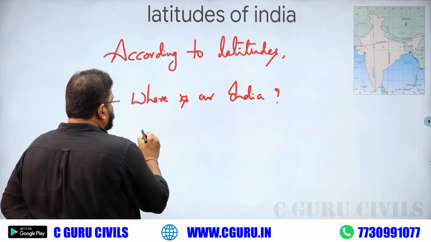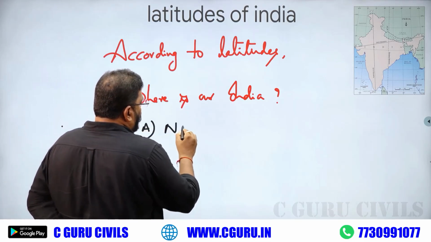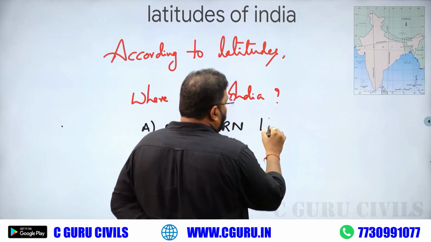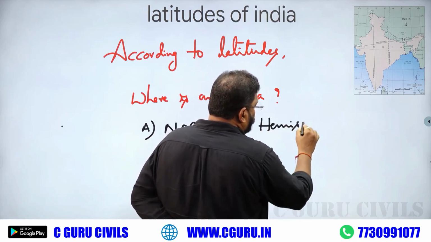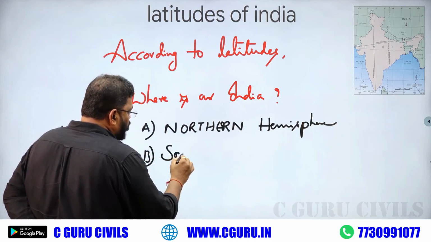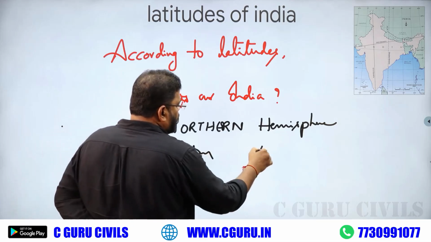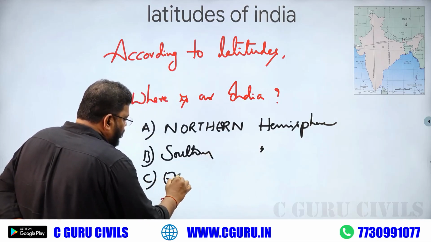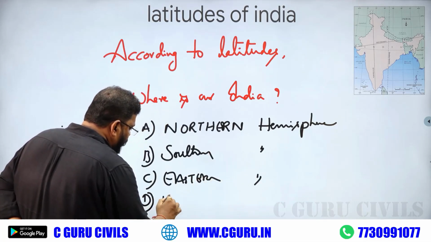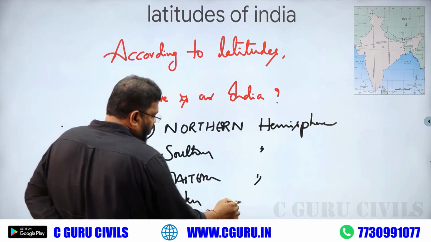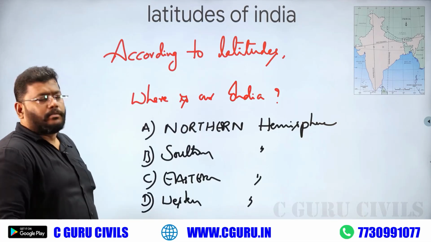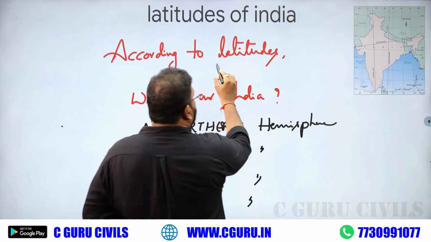Options. Option A, northern hemisphere. Option B, southern hemisphere. Option C, eastern hemisphere. Option D, western hemisphere. Choose the right answer. This is a question about latitude extent.